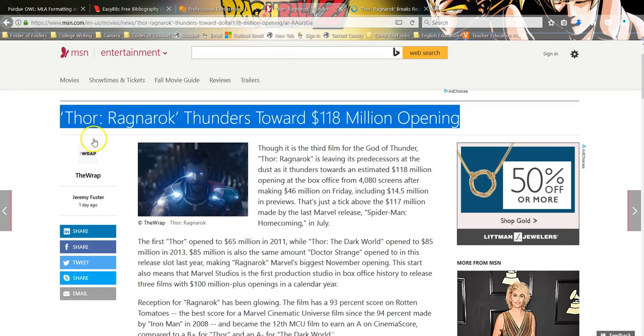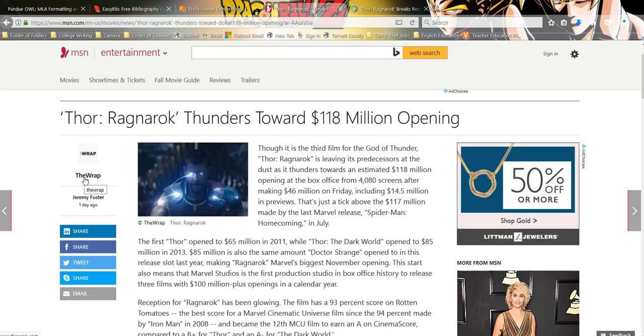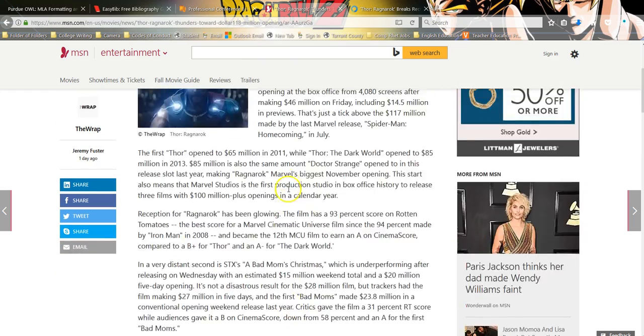Now see, if you would have just gone with this and stared at it, you would have missed the fact that you've got a hyperlink here so you can actually go and look at the real source. You can actually go physically see it. You can see Jeremy Fuster's here. Here's your author. Copyright. The Wrap's here. We need to go to The Wrap if we can and find the source there because they're just borrowing it and moving it over.